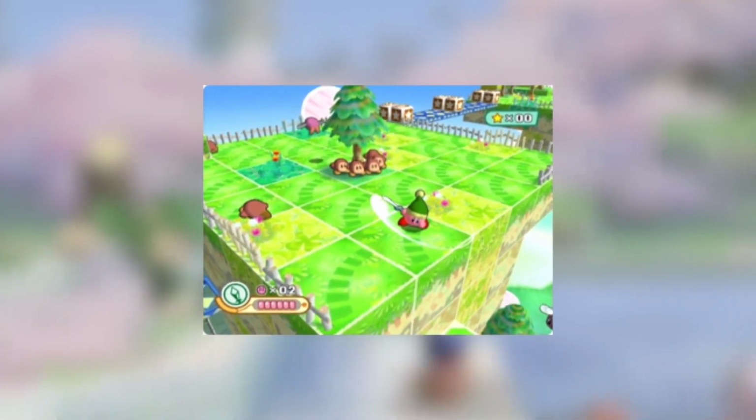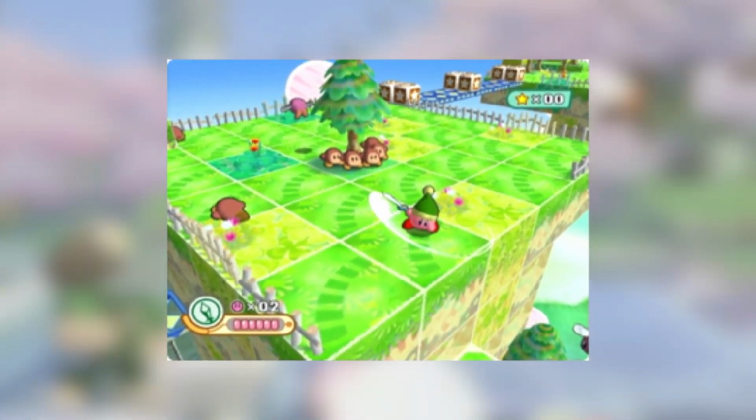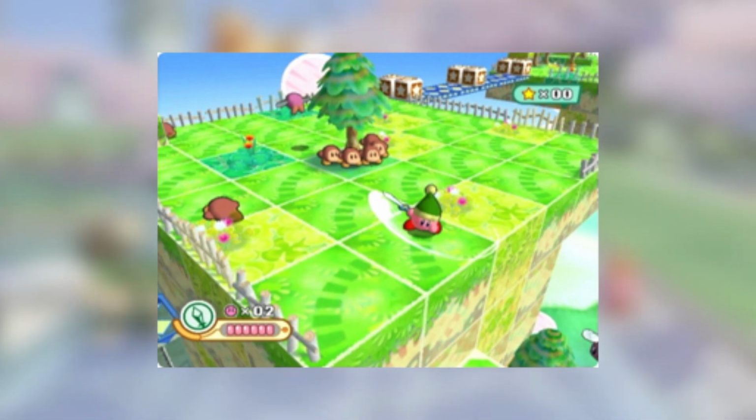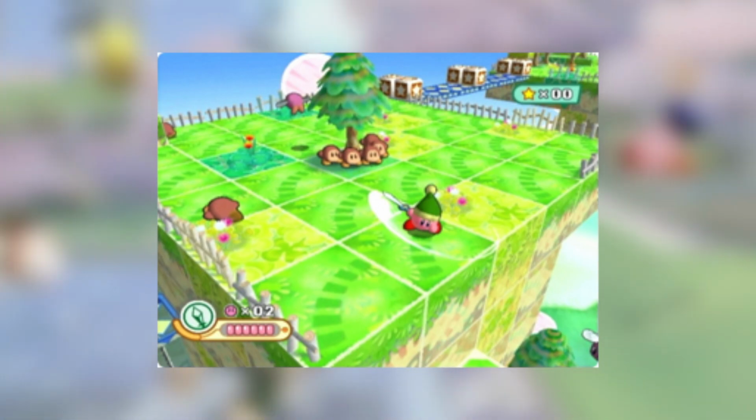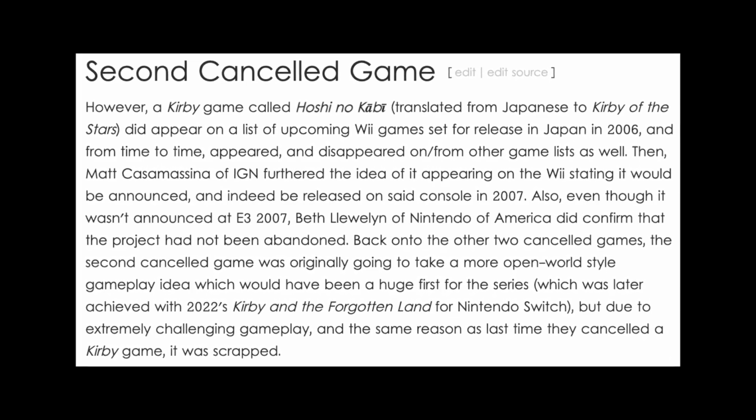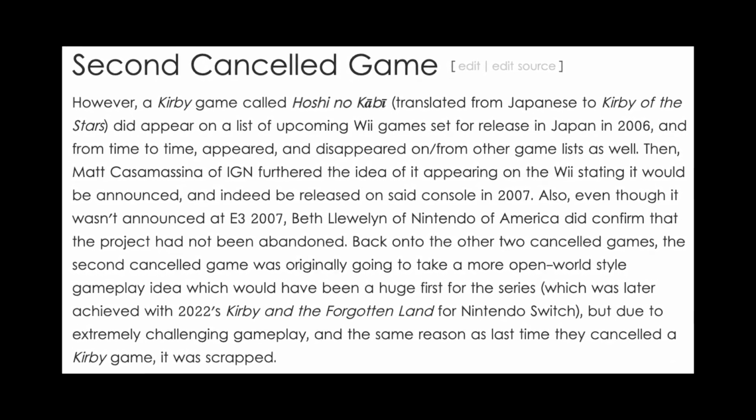The second revision of the game was titled Hoshi no Kabi, which translates roughly to Kirby of the Stars. It appeared around 2006 on a page documenting upcoming games for the Wii. This time the game took a more open-world approach similar to what we would see in 2022's Kirby in the Forgotten Land. According to various sources, the game was supposed to be revealed at E3 2007, though after it did not appear, Beth Llewellyn of Nintendo of America did confirm that the project was still in development. Unfortunately, the project was cancelled shortly afterwards due to similar reasons as the first game.